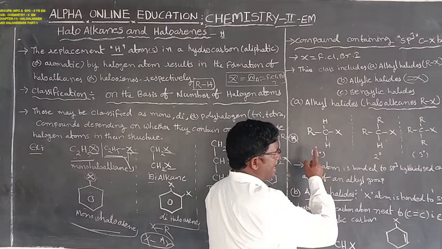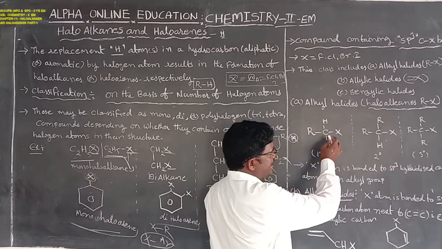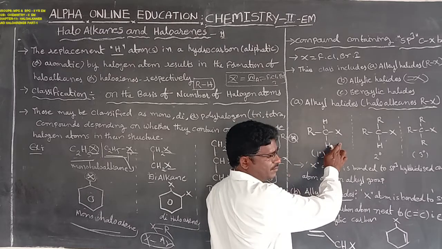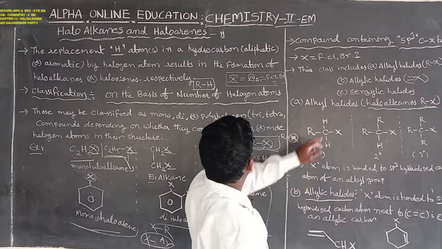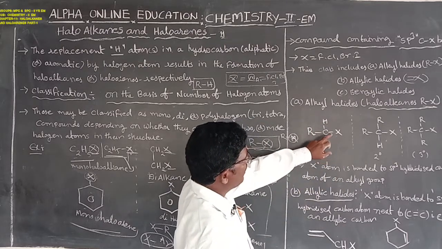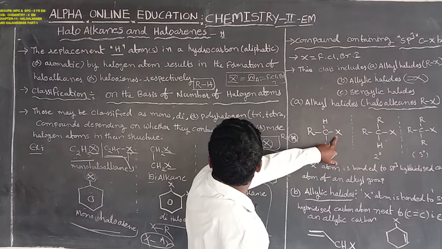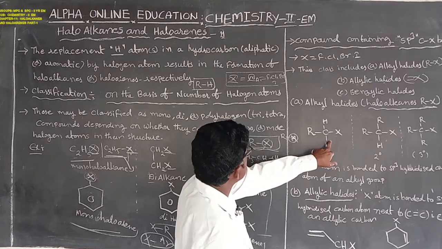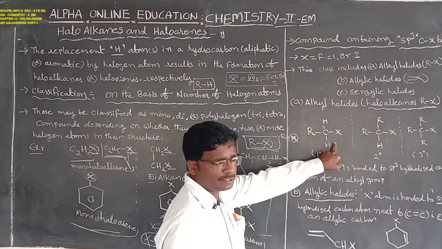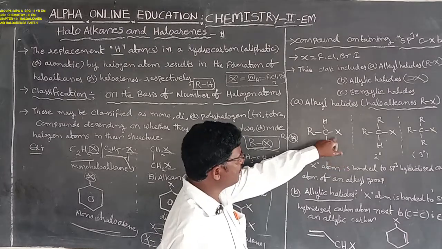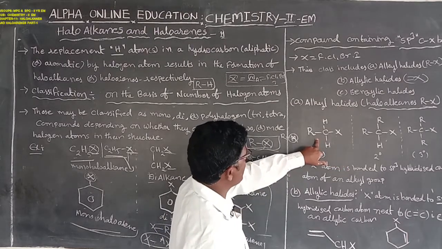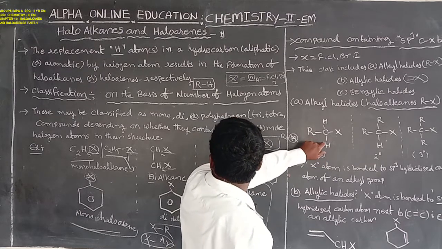This is a replacement of hydrogen atom in hydrocarbons or aliphatic compound, the replacement of hydrogen atom in the aliphatic compound, aliphatic or aromatic, but here it is the aliphatic compound.